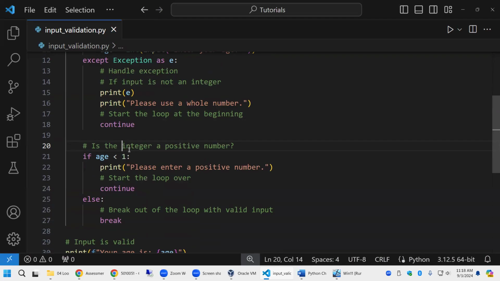No. So if it's less than 1, we are telling them to enter a positive integer. If they don't, it keeps going and going until we get an integer that is 1 or greater.